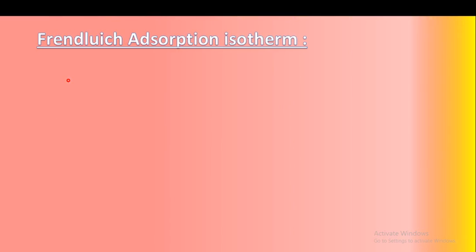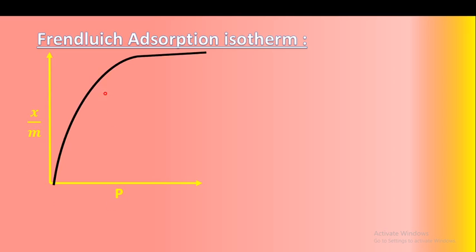So how is the Freundlich adsorption isotherm indicated? By the graph. If we plot x upon m versus P, we get a graph like this. So here, in this range, x upon m is proportional to P at low pressure. Means here the pressure increases. At low pressure, what happens? The x upon m, that is the mass adsorbed per unit mass of adsorbent, is proportional to P at low pressure. What happens as pressure increases?